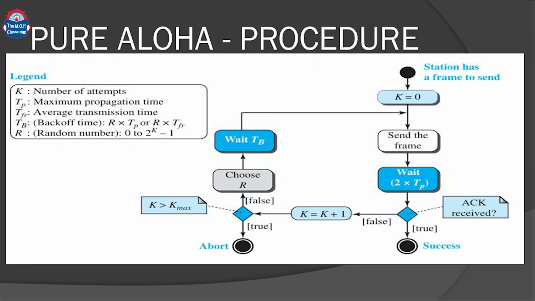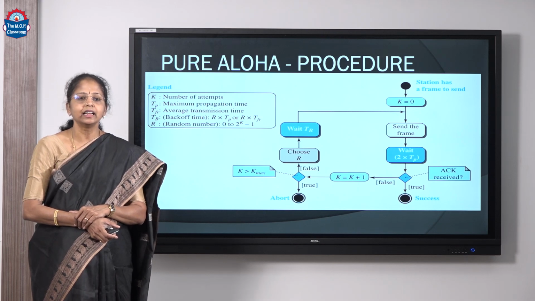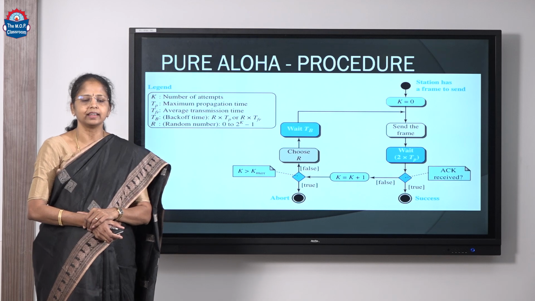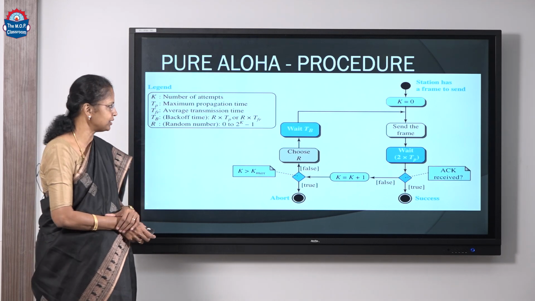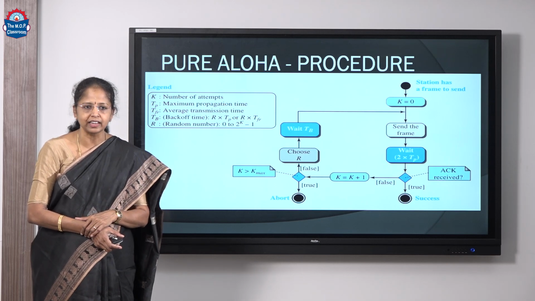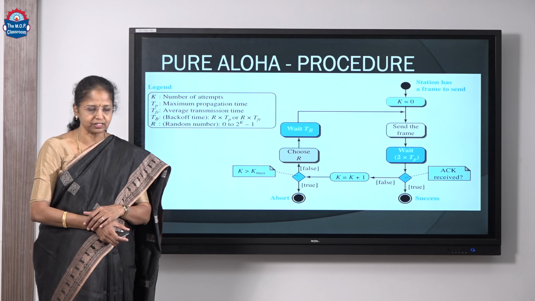In the case of transmission, the station which transmits will receive an acknowledgement from the destination indicating that it has received the frame successfully. If it does not receive an acknowledgement, it has to go for retransmission. Here the letter K indicates the number of retransmissions. In Aloha, the number of retransmissions is restricted to K max, because too many retransmissions will congest the medium.